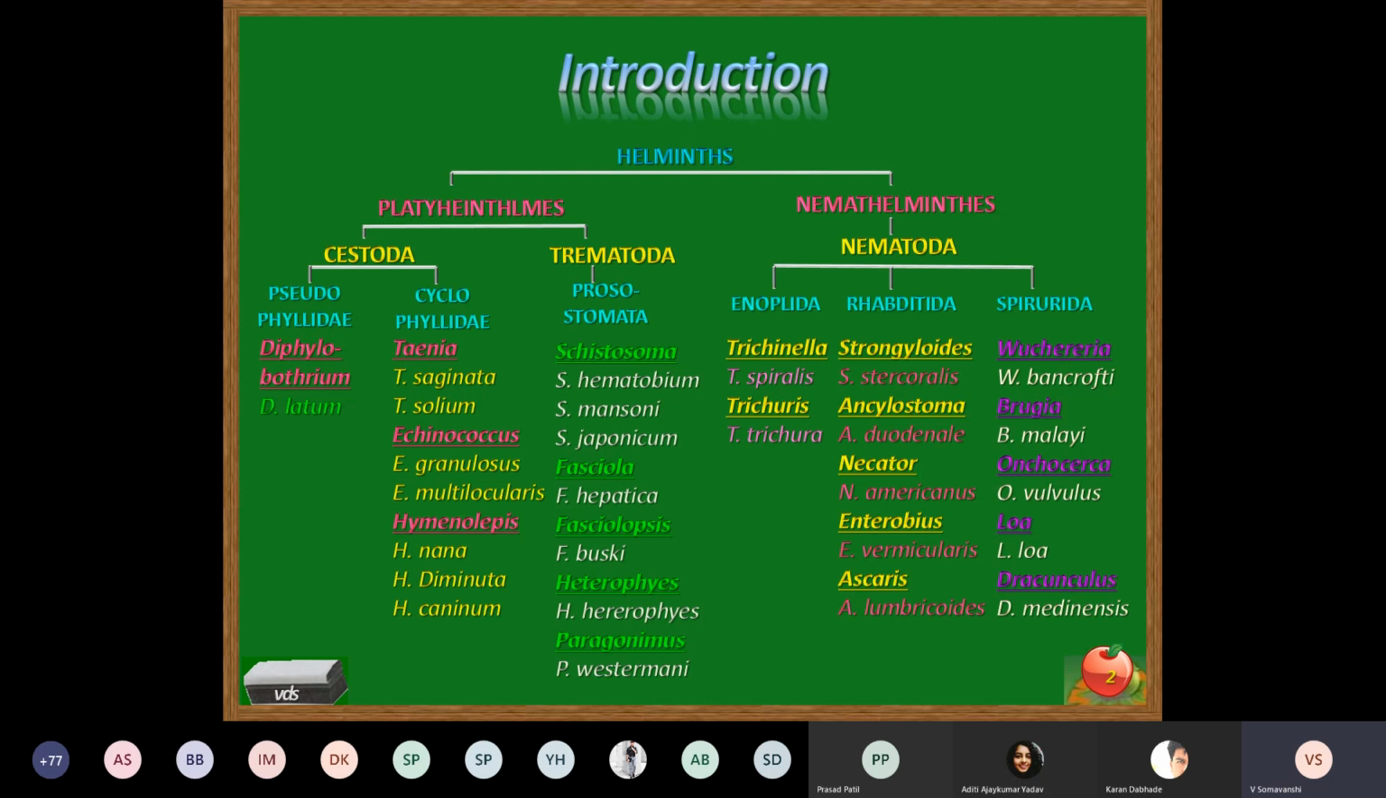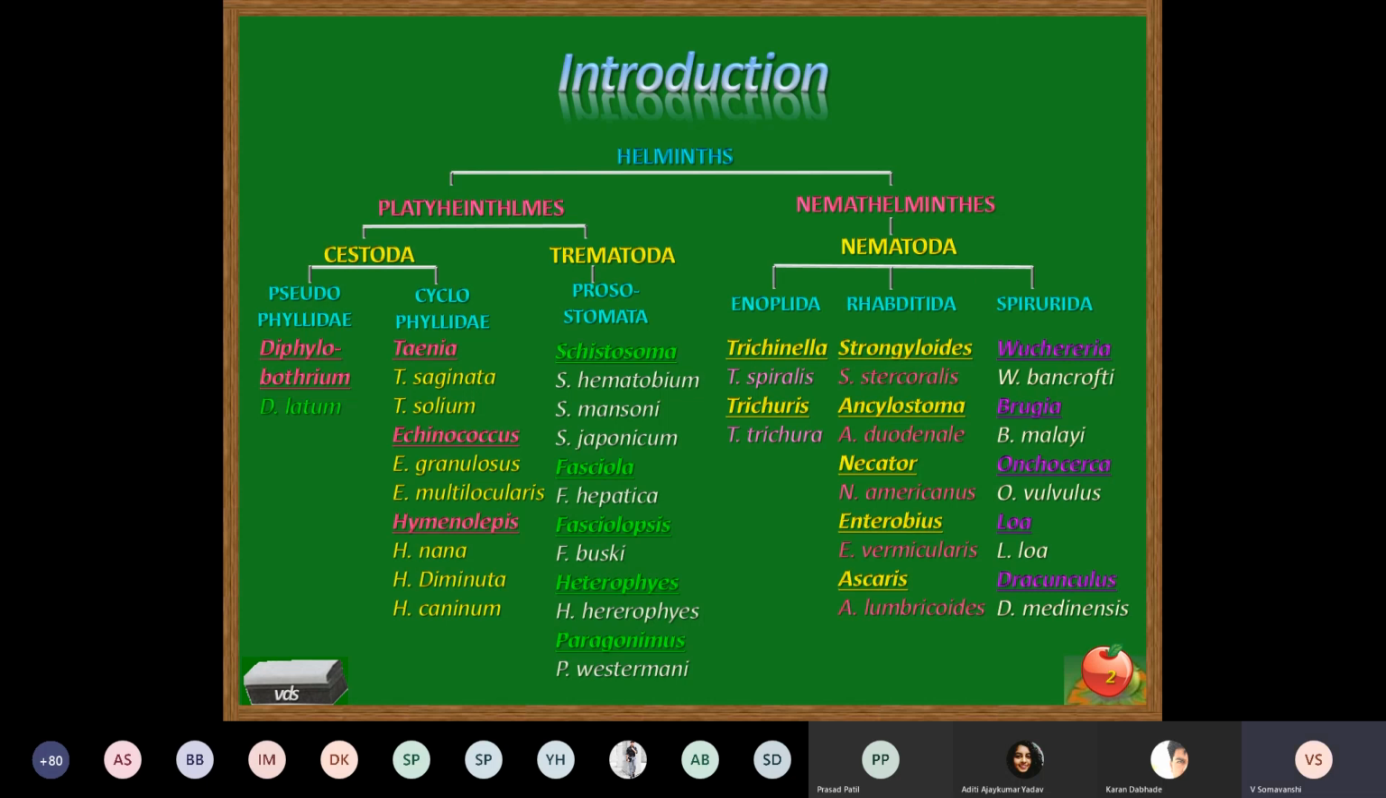I won't go into more details of each of these classes. Up to this stage, cestode, trematode, and nematode, you might have understood that these parasites are either tape-like worms, trematodes are leaf-like worms, and nematodes are cylindrical worms. Further, I won't go into details of other classes like trematode and nematode, because today we are going to study only the cestoda class.